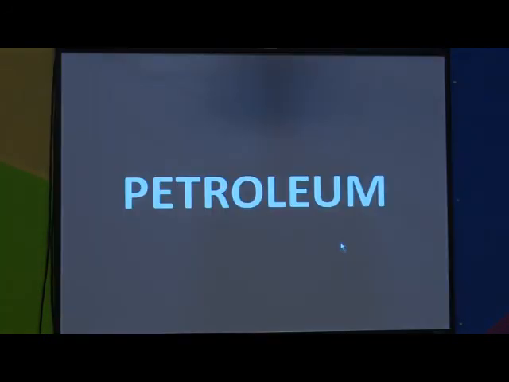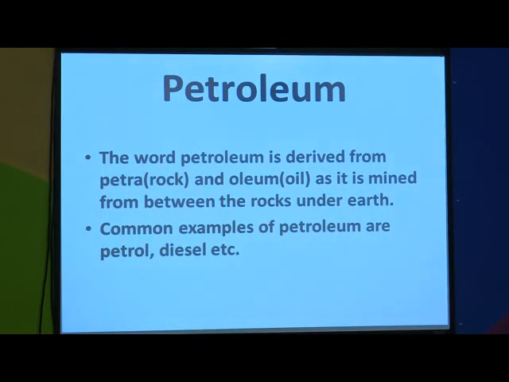So, after discussing coal and its products, let us move to the new concept, that is petroleum. So, what is petroleum? The word petroleum is derived from two words, petra and oleum. Petra means rock, and oleum means oil.